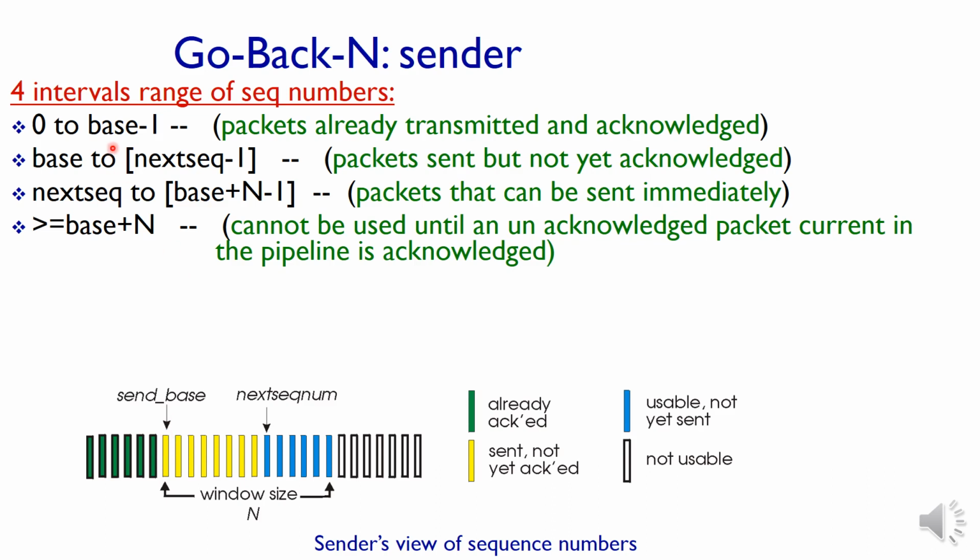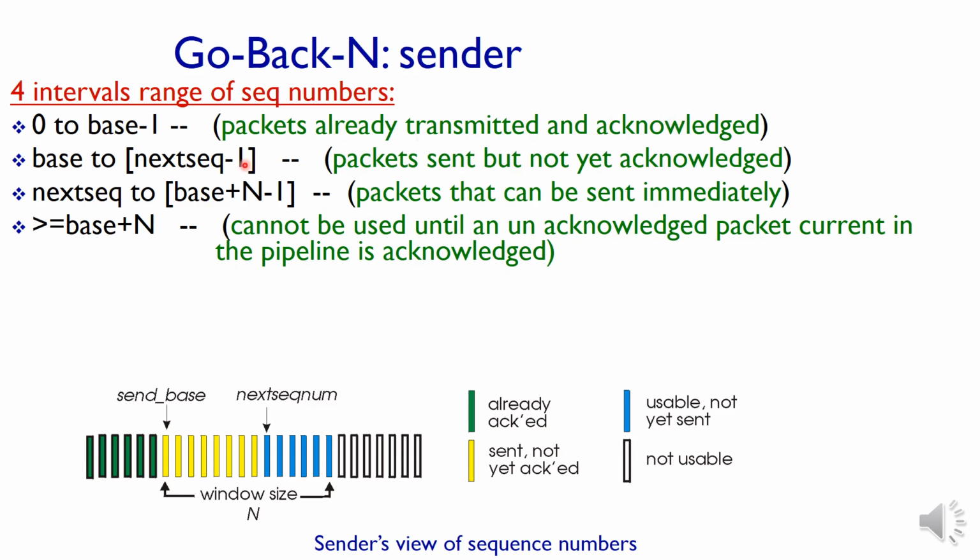So 0 to base minus 1 are the packets already transmitted and acknowledged. So the green ones. Base minus 1 is up to the last green packet. So these are the packets that are already transmitted and acknowledged.